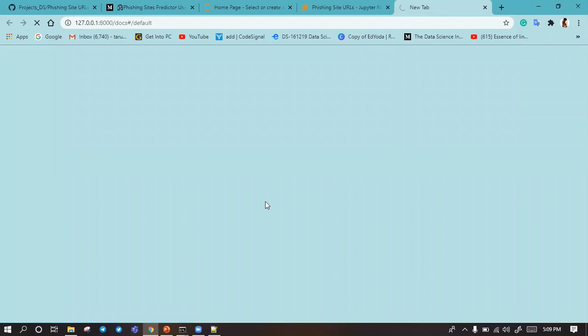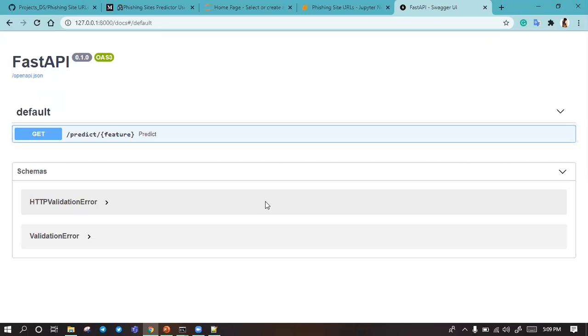So this is opening the FastAPI server web page. This is very easy to use. When we use Flask, we have to create our own website, but this time we don't have to create any web framework. We just pass our app file.